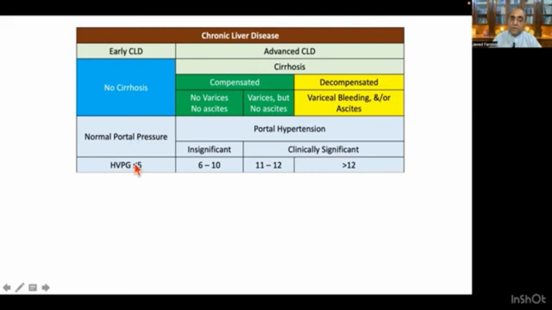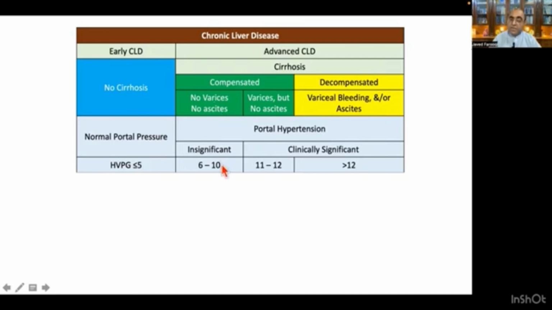Once this hepatic venous pressure gradient increases above 5, it means the patient has developed portal hypertension and now the patient has become cirrhotic. When it is from 6 to 10, this is clinically insignificant portal hypertension, and this is the stage which we call stage 1 of the compensated cirrhosis, when there are no varices and no ascites.